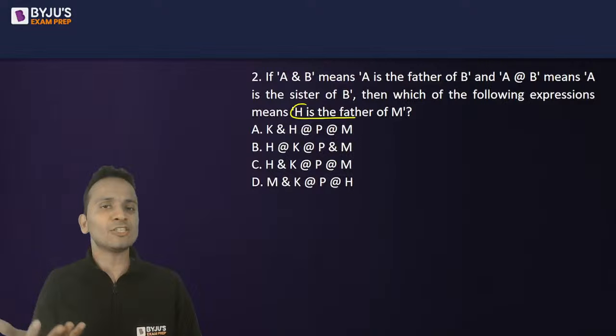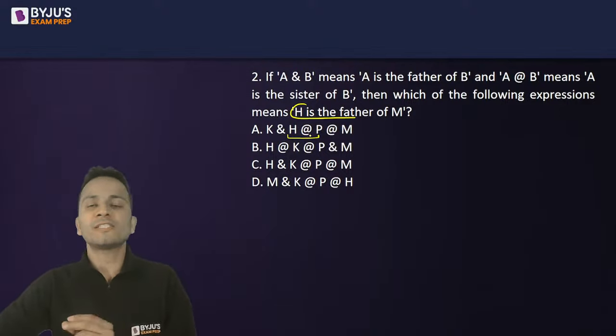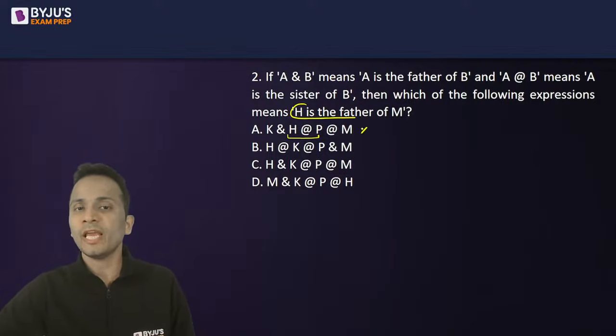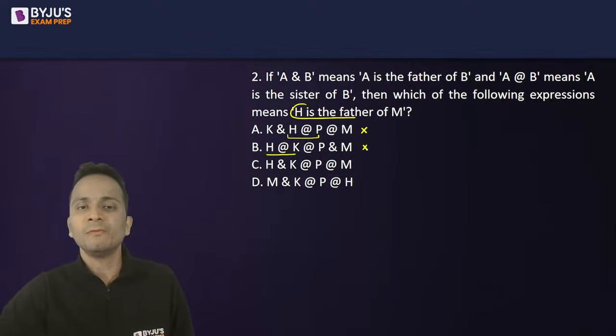H is father, it has to be male. Okay. So look at this relation H at the rate P. It means H is the sister of P. Now H अगर father है तो sister नहीं हो सकता. So option A can easily be eliminated. On the similar lines, H is the sister of K. H is female according to option B, but H should be a male. So I can eliminate second option as well.